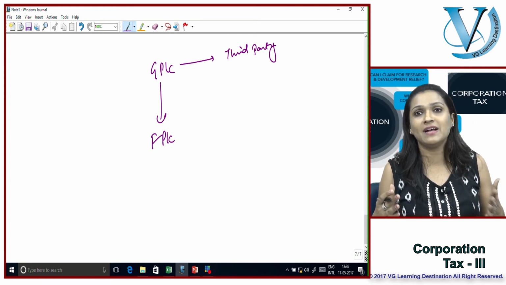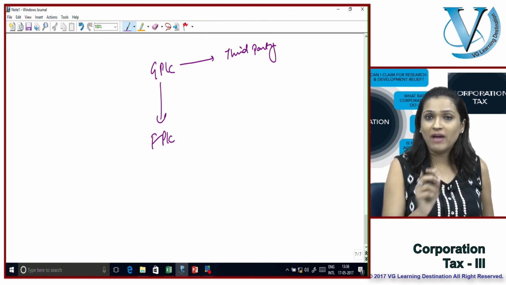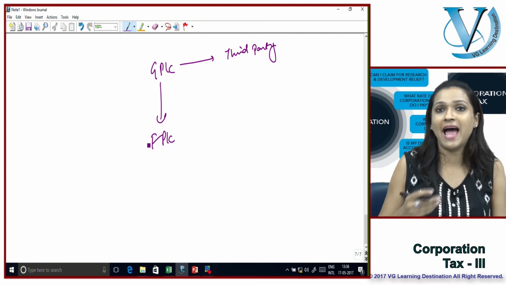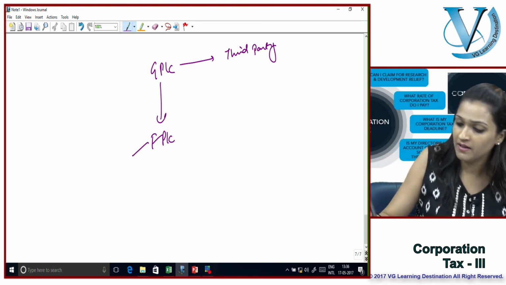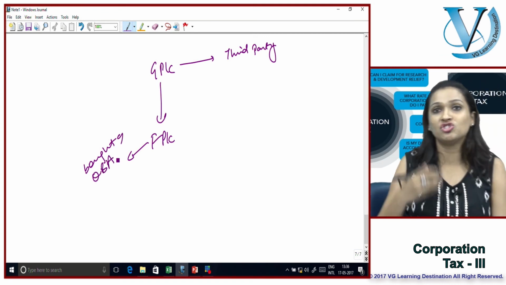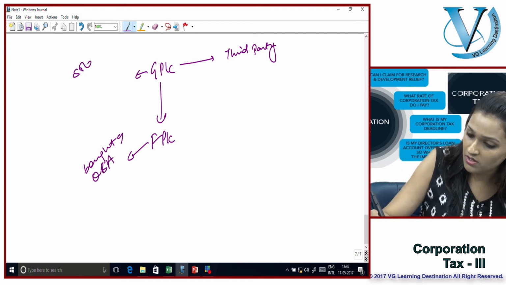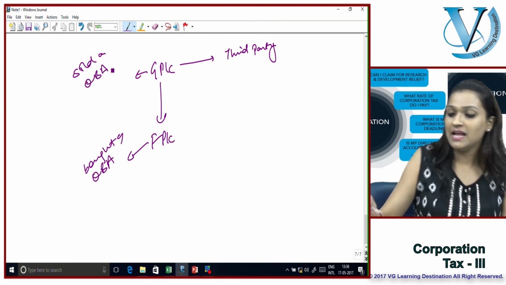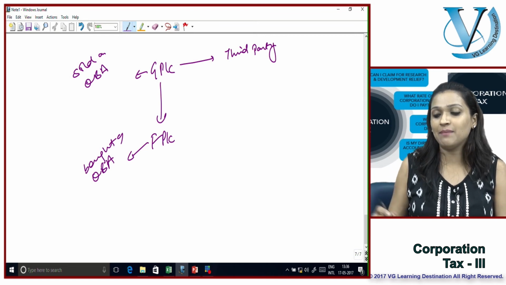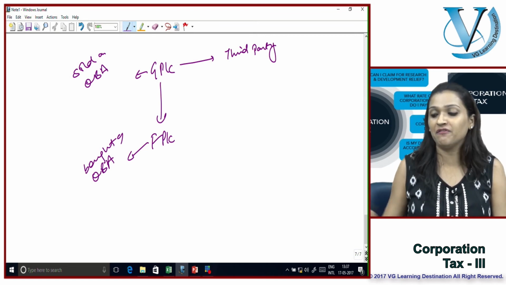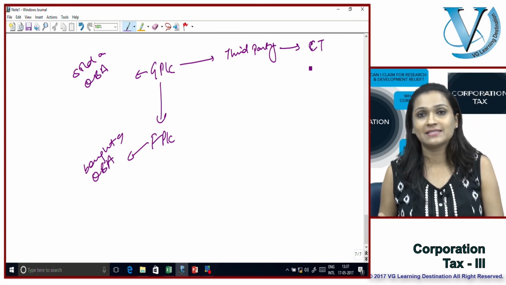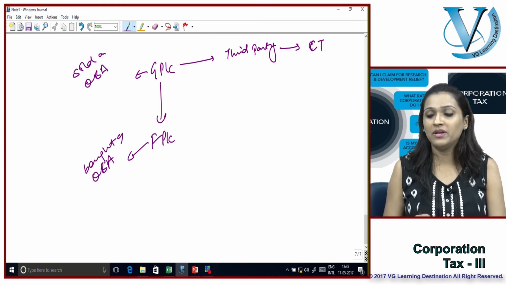It did not reinvest these proceeds anywhere. However, FPLC had reinvested, basically buying a qualifying business asset. So GPLC sold a qualifying business asset and FPLC bought a qualifying business asset. Because GPLC sold a qualifying business asset, definitely they should be subject to corporation tax, right? But now what do